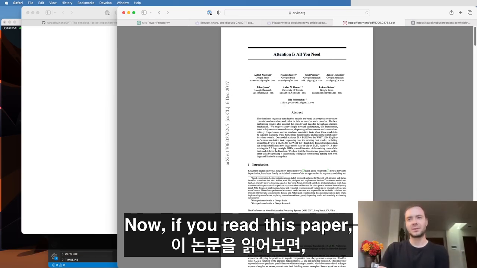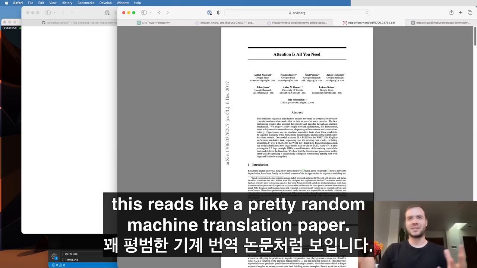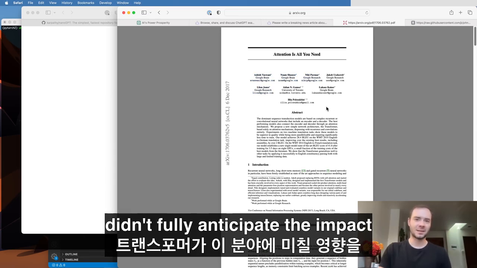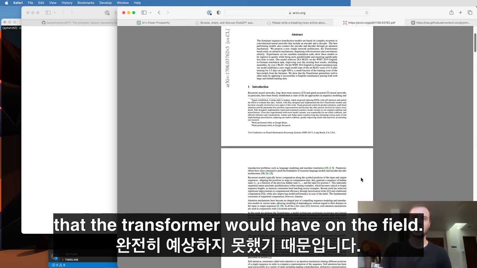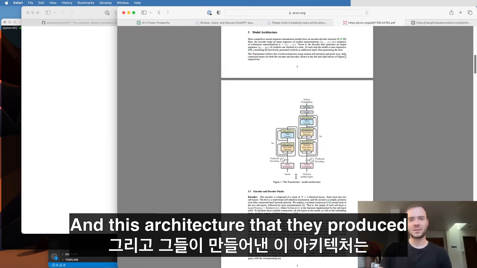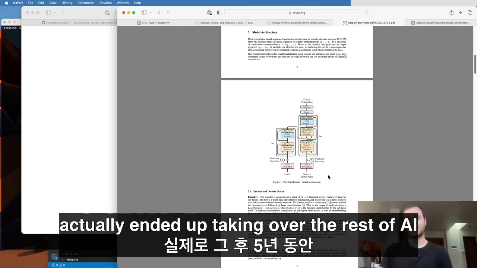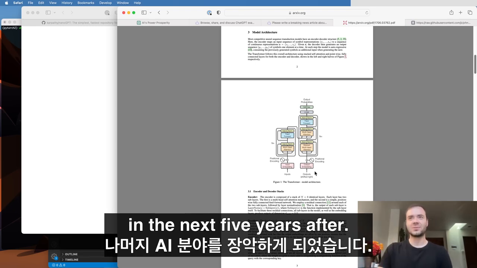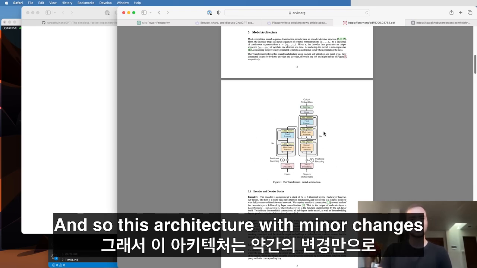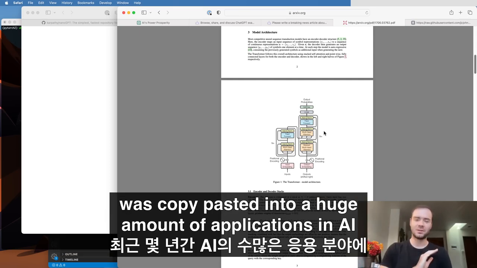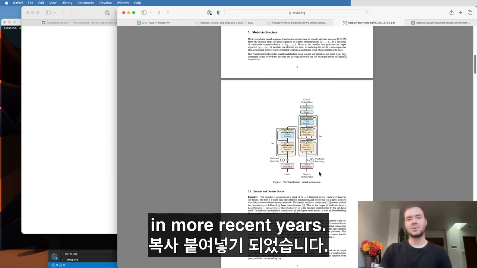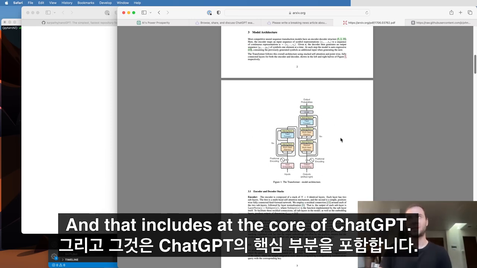If you read this paper, it reads like a pretty random machine translation paper, and that's because I think the authors didn't fully anticipate the impact that the transformer would have on the field. This architecture, produced in the context of machine translation, ended up taking over the rest of AI in the next 5 years. With minor changes, it was copy-pasted into a huge amount of AI applications in more recent years, and that includes the core of ChatGPT.